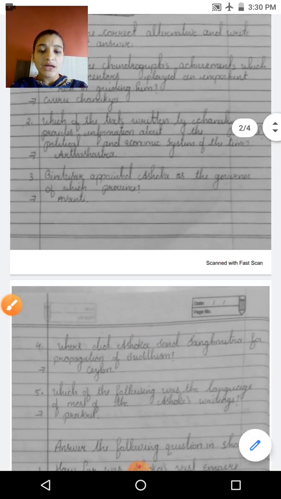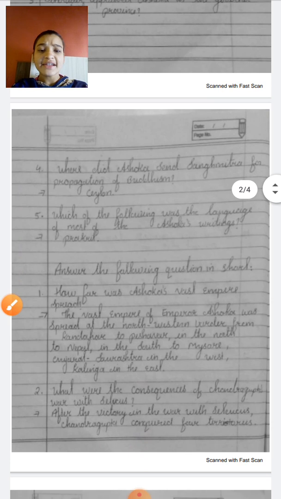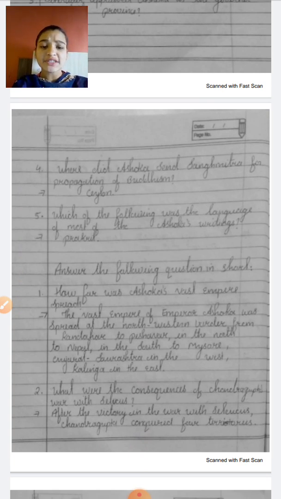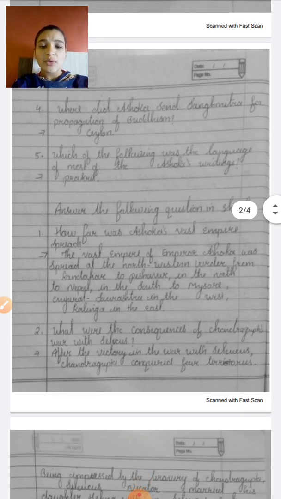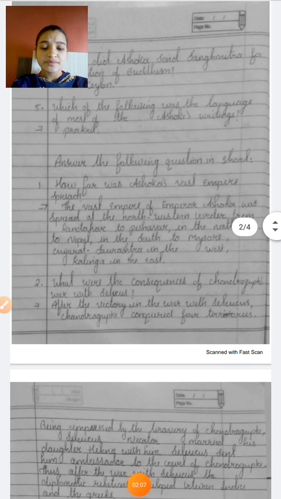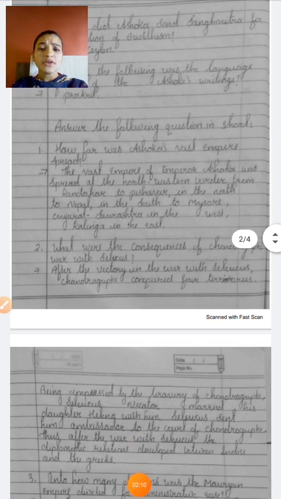Now, fourth one. Where did Ashoka send Sangmitra for the propagation of Buddhism? That is Ceylon. Which of the following was the language of most of Ashoka's writing? Prakrit. The most used language was Prakrit. Now, answer the following questions in short. First, how far was Ashoka's vast empire spread?